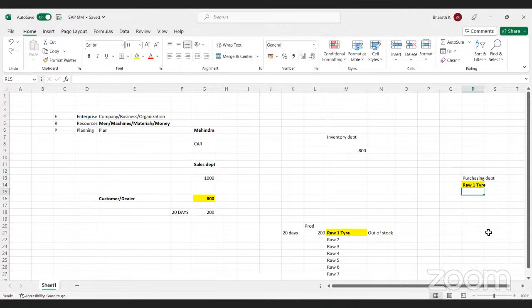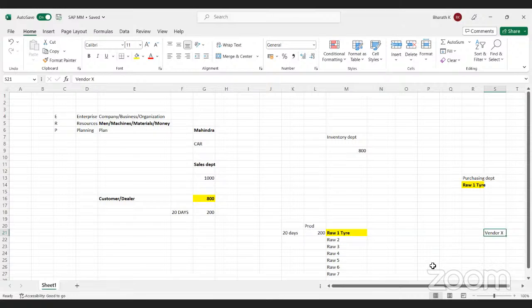Once the purchasing department starts purchasing that material from any vendor in the market, let us consider there is a vendor X in the market. Once we purchase that material, vendor X will supply it. We'll use that material in manufacturing, and after that we'll manufacture the cars and deliver them to the customer. This is the normal process, as everybody has a little bit of idea on this.